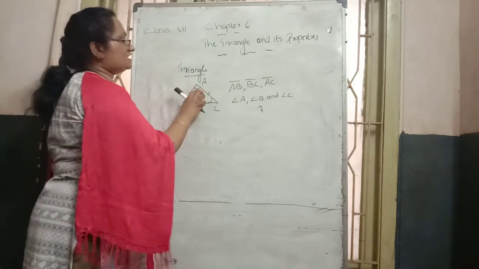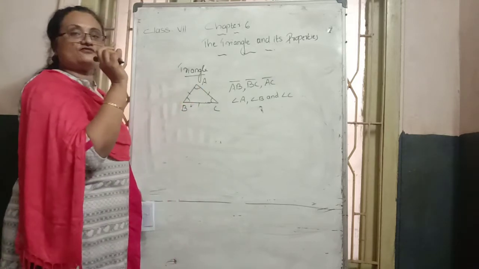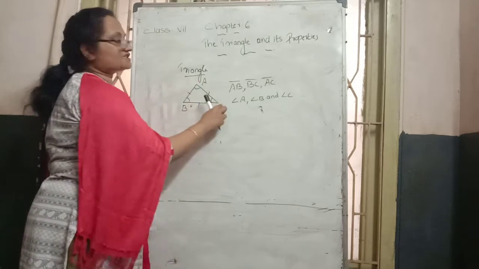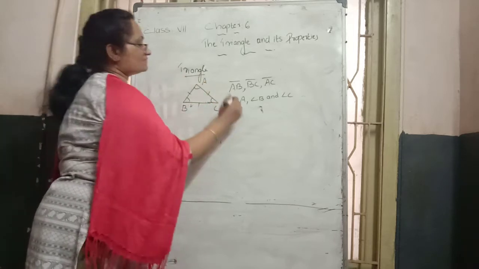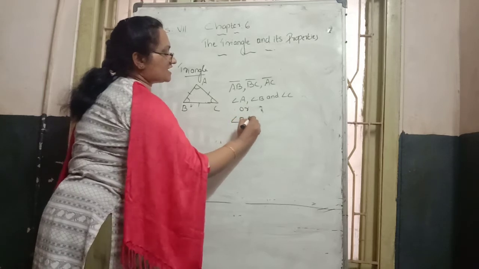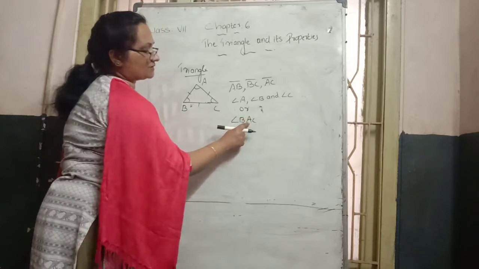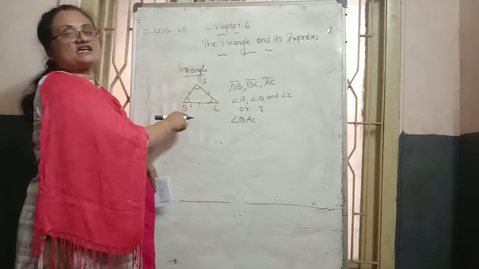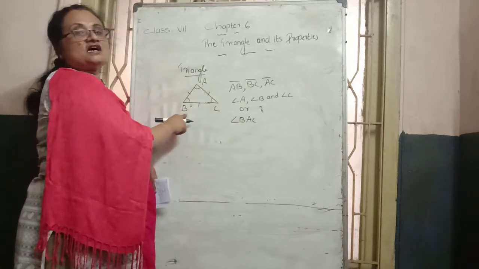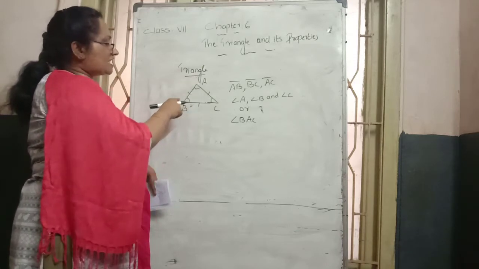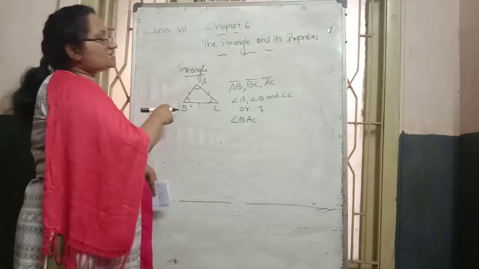Suppose we want the vertex A as the middle alphabet, then we can read it as angle BAC or CAB. Whichever alphabet comes in the middle is the angle. If B is the middle alphabet, we read angle ABC or reversely CBA.